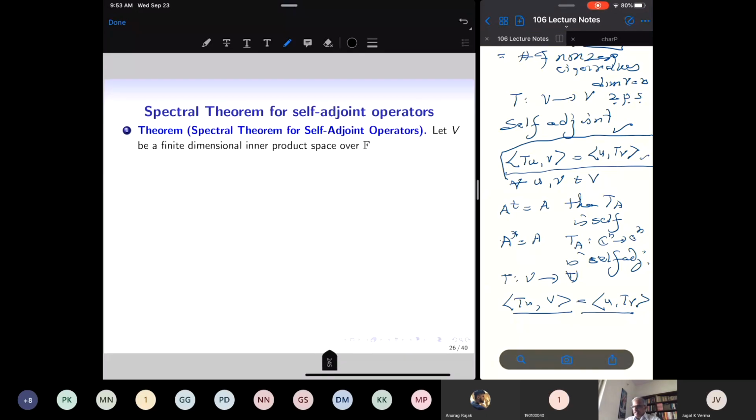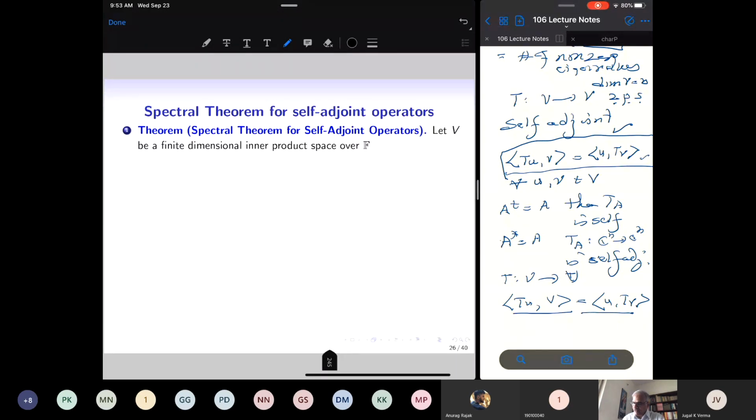Now let's prove the spectral theorem for self-adjoint operators. If I apply this to a real symmetric matrix, it will give me the conclusion for real symmetric matrices. I can apply the theorem about self-adjoint operators to the linear operator induced from a Hermitian matrix, and it will give me the spectral theorem for Hermitian matrices. So, the spectral theorem for self-adjoint operators.